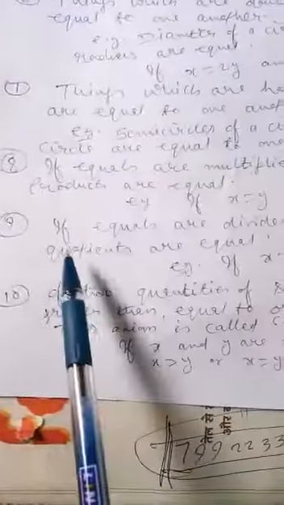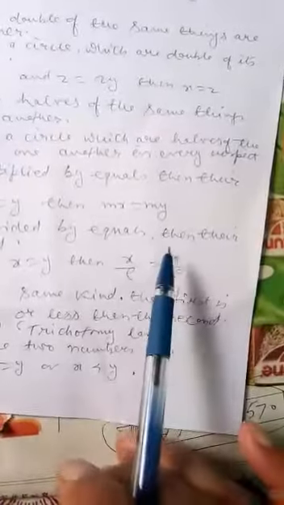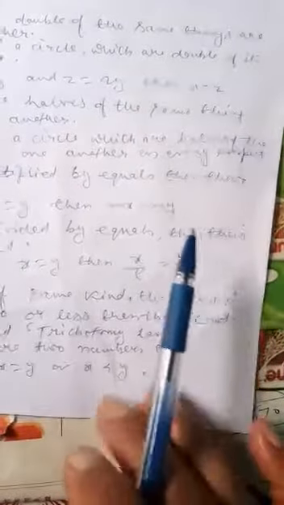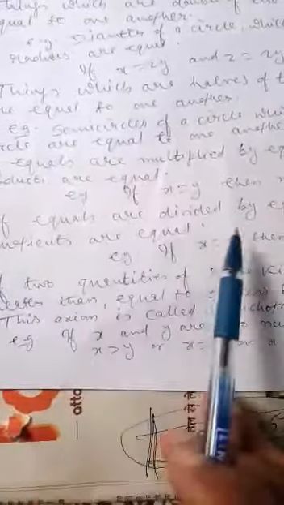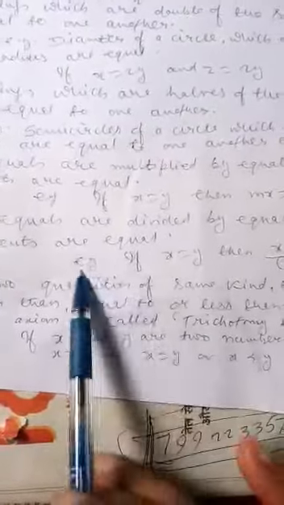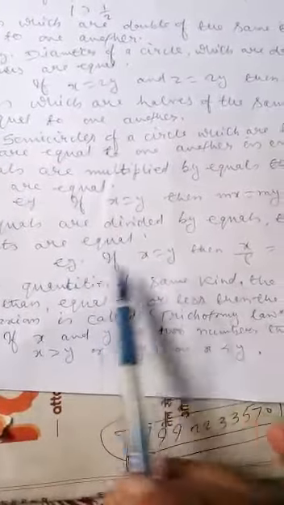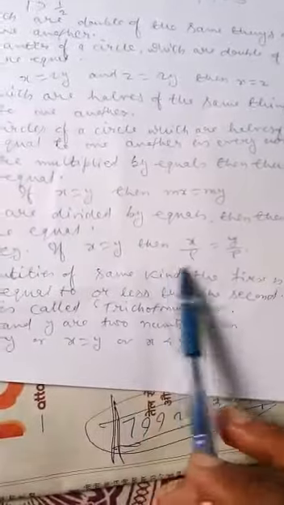Next, the ninth axiom: if equals are divided by equals, then their quotients are equal. If x is equal to y, then x by p is equal to y by p. Now the tenth axiom.